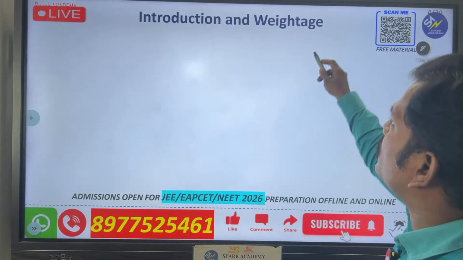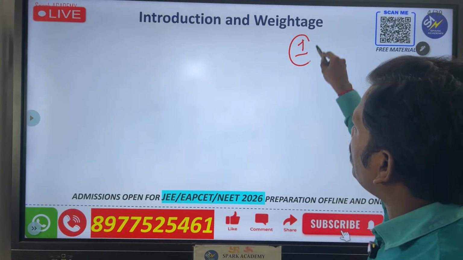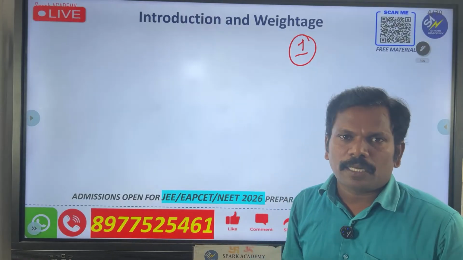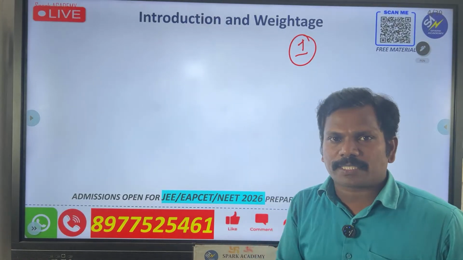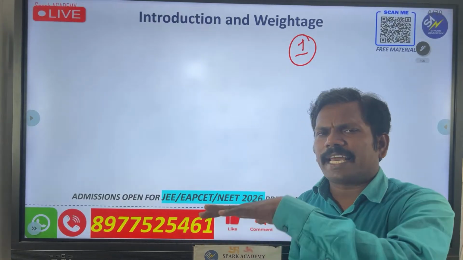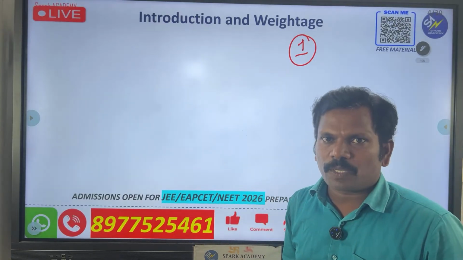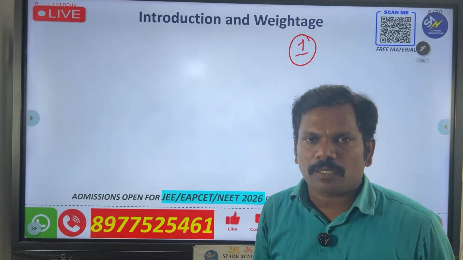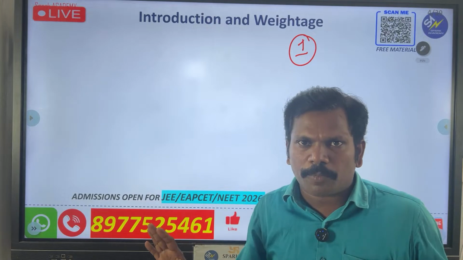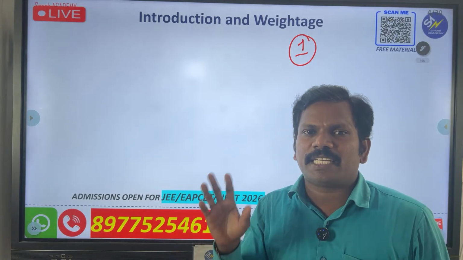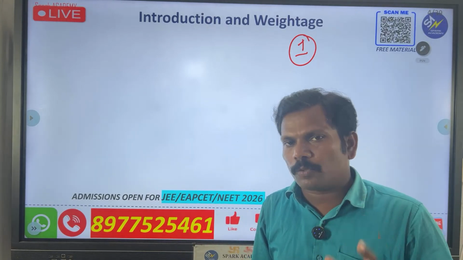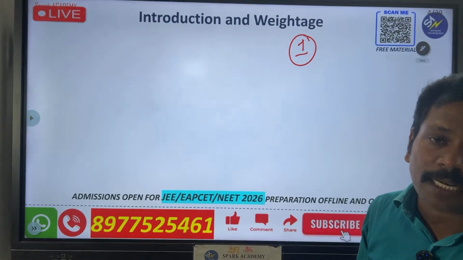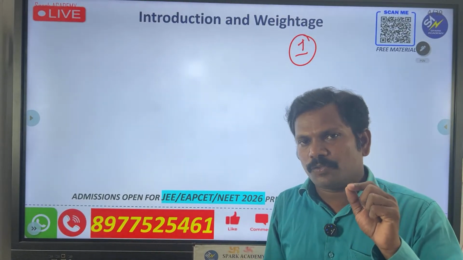The weightage is 1 mark or 1 question. I am telling about question, because in the EAMCET examination you will get 1 mark, in NEET you will get 4 marks, and JEE is different. So there is a difference from exam to exam, but generally 1 question will come from this chapter. In EAMCET there is no negative marking, so that is very easy. For JEE and NEET there is 1/4 negative marking. That means if you give a wrong answer 1 mark will be deducted, and if you answer correctly you will get 4 marks.